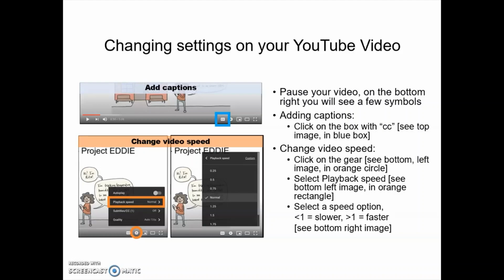Values less than 1 will cause the video to go slower. Values greater than 1 will cause the video to become faster in speed.